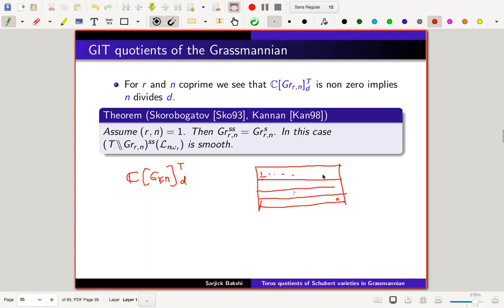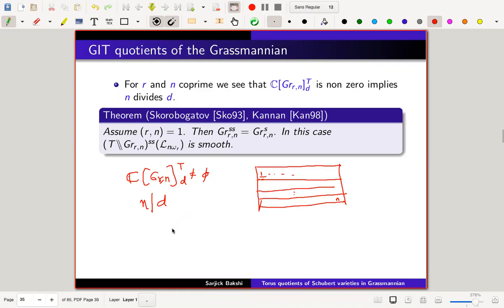So the total number has to be a multiple of n, and for the space to be non-empty, it forces that n has to divide d.